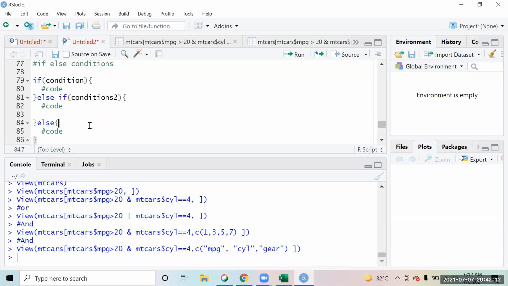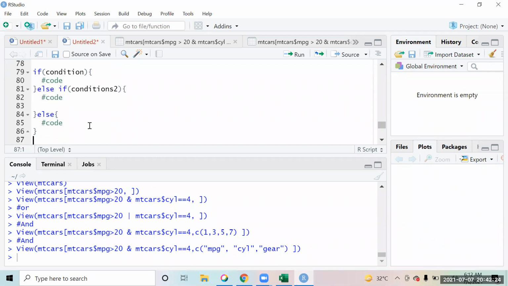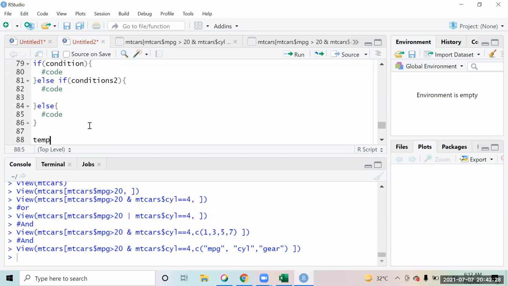Okay, so this is the syntax of the if-else conditions. You have to be very careful that it starts with the brackets and the else if starts right after, on the same line. Many times we write it on the next line like this. That is wrong. It has to start from the same line for the continuation. So for example, I write a small code right now. Temperature is 27.